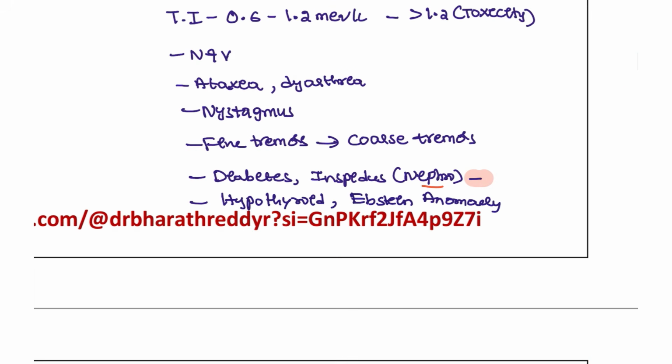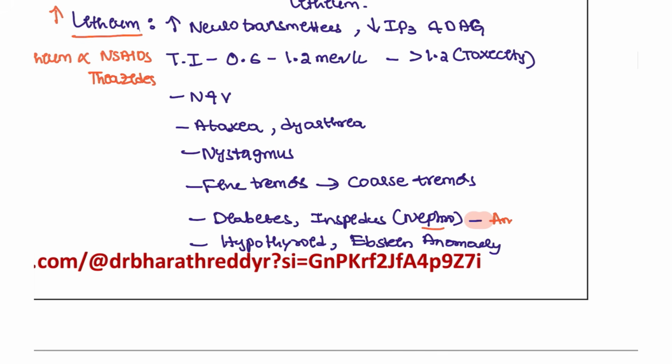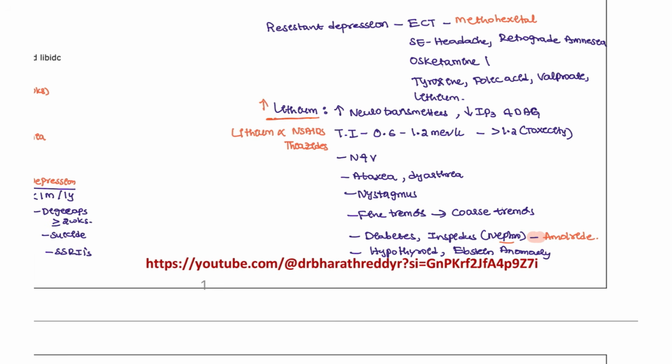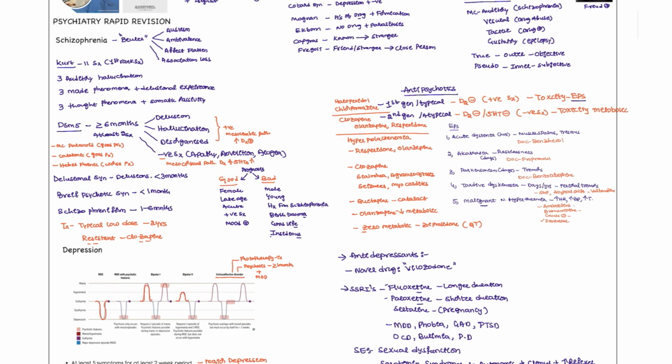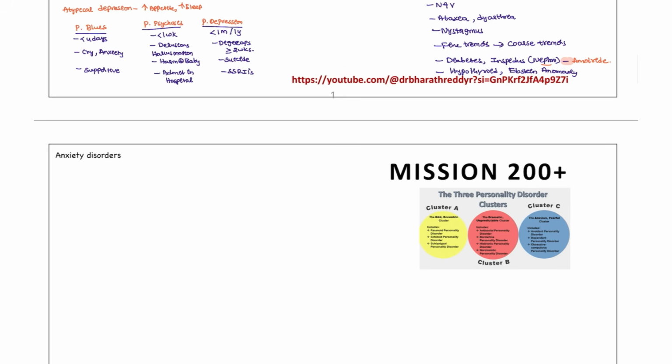Actually, for nephrogenic causes we would give the thiazide, but here we don't, because lithium concentration will increase. Lithium is directly proportional to NSAIDs and directly proportional to thiazides. That's why we are not going to give thiazides here. Rather, we are going to give amiloride. Amiloride is the drug of choice for diabetes insipidus with lithium toxicity. This covers depressive disorders; also remember schizophrenia and depressive disorders and their treatment. That is the one point that you have to remember.